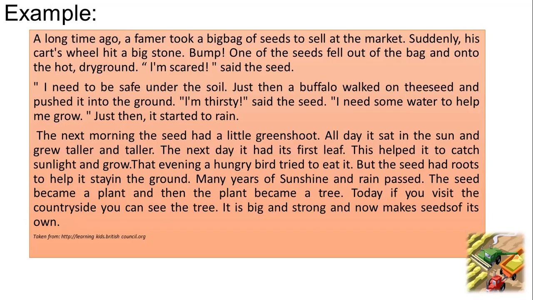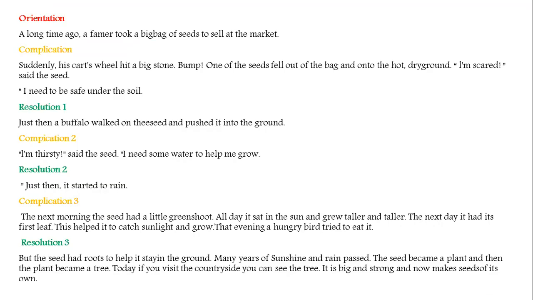This is an example of narrative text. Orientation. A long time ago, a farmer took a big bag of seed to sell at the market. Okay, for this part, it introduces the person and where the place of the story is.